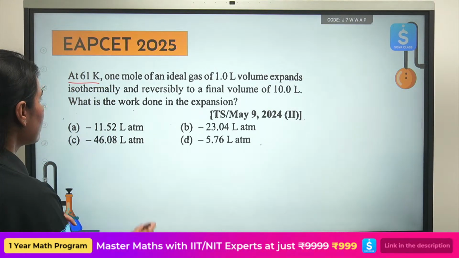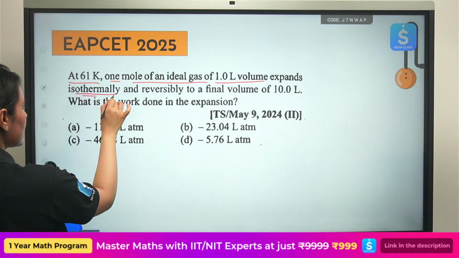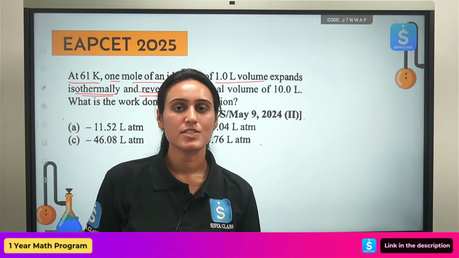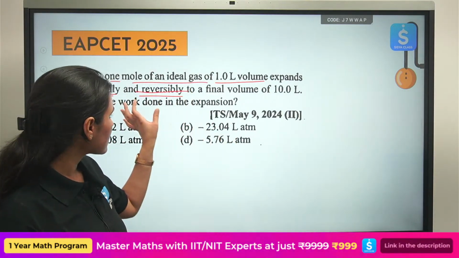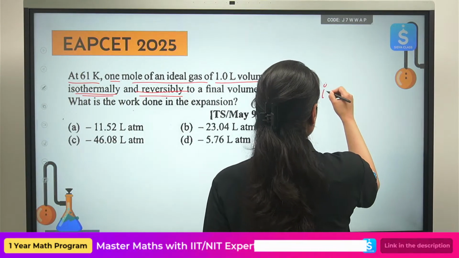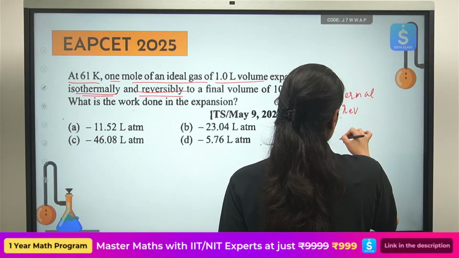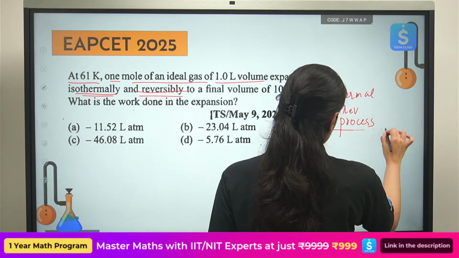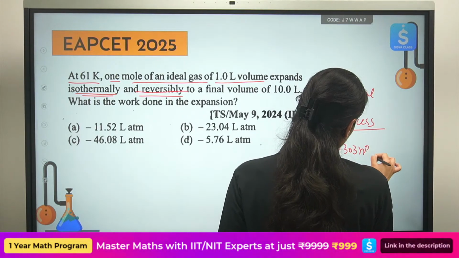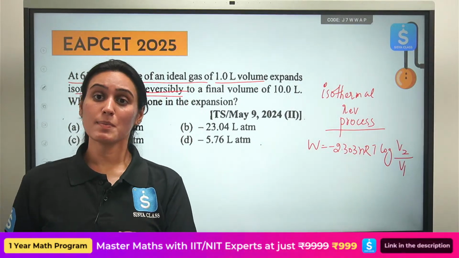At 61 Kelvin, 1 mole of an ideal gas of 1 liter volume expands isothermally and reversibly. See, for an irreversible process, they give you a hint, constant external pressure, by writing that in the question. For a reversible process, they have told you directly. Good, great for us. We know the formula now. For isothermal, work done is minus 2.303 nRT log of V2 by V1. This was the formula, right? Do remember the formula.